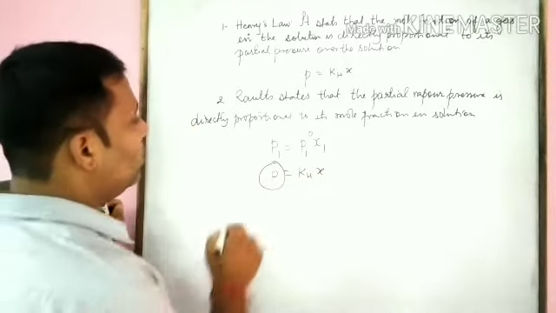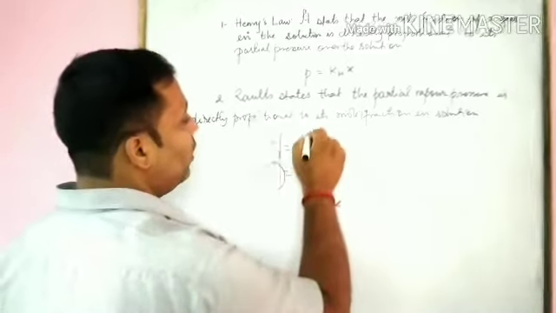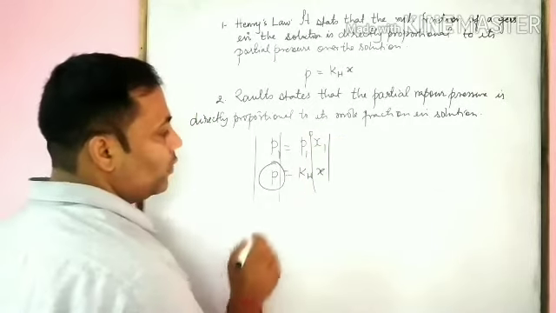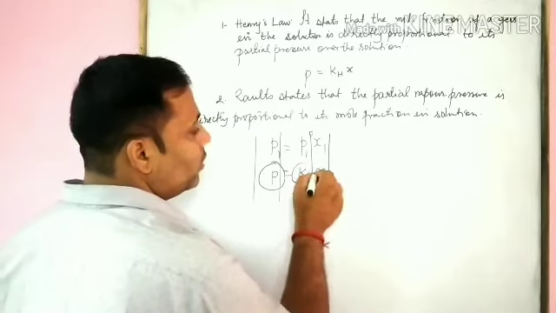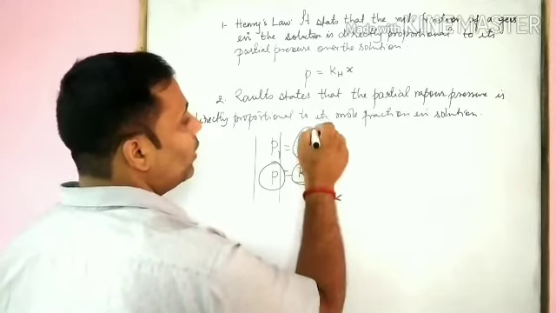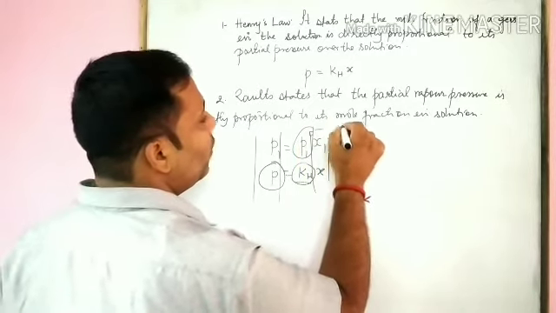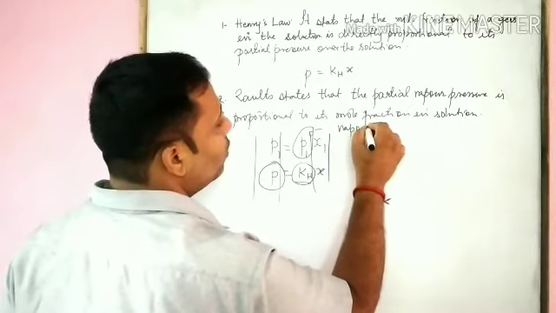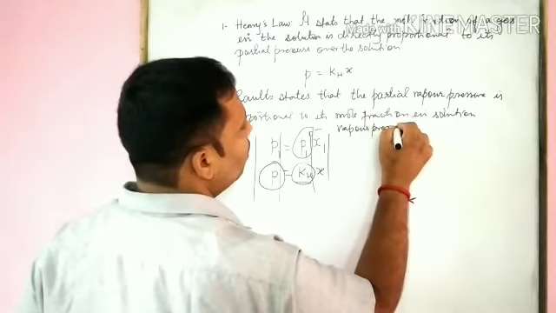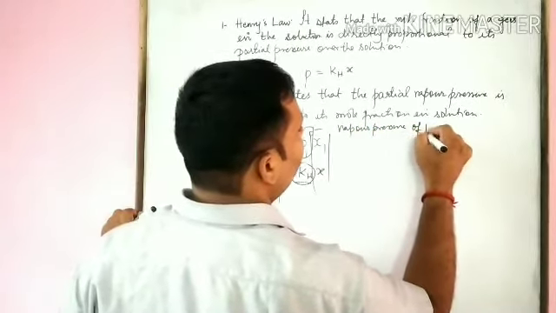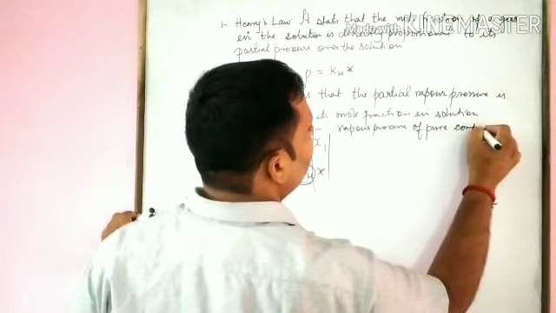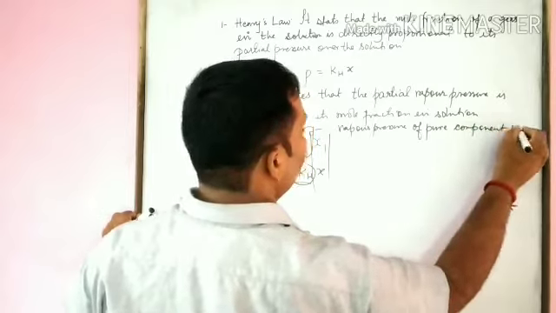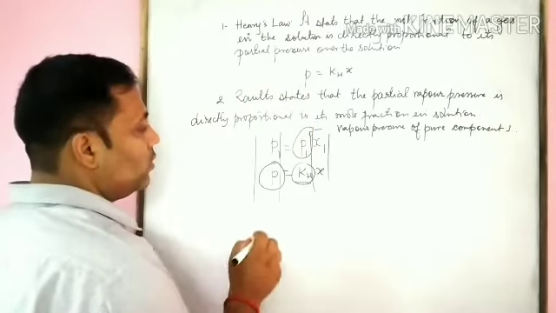What we see, these two are the partial pressure and these two are the mole fraction. KH is Henry's constant and P1 naught is the vapor pressure of pure component 1.